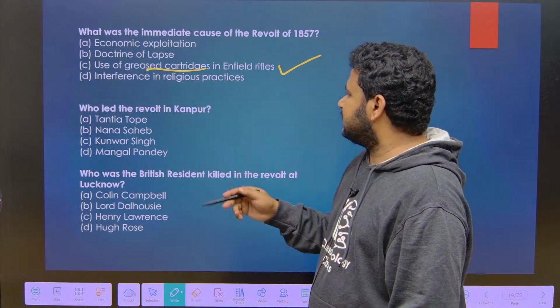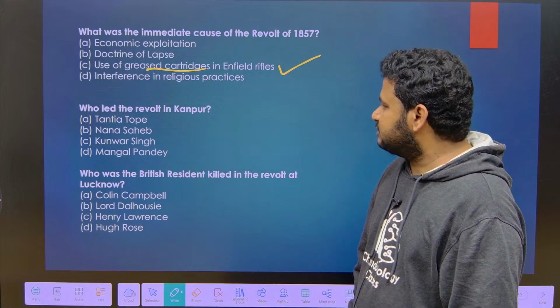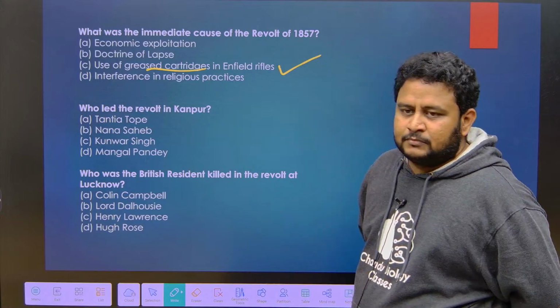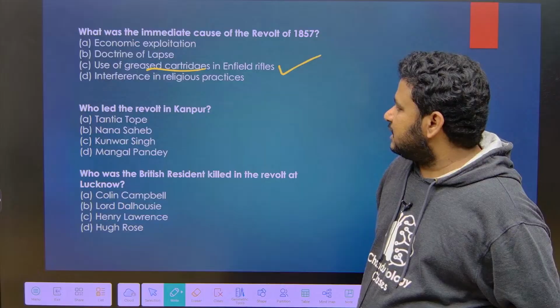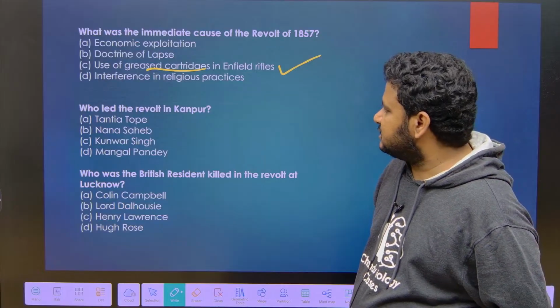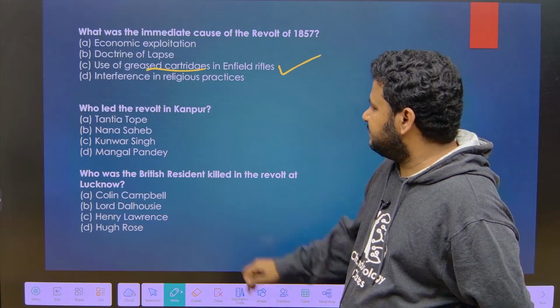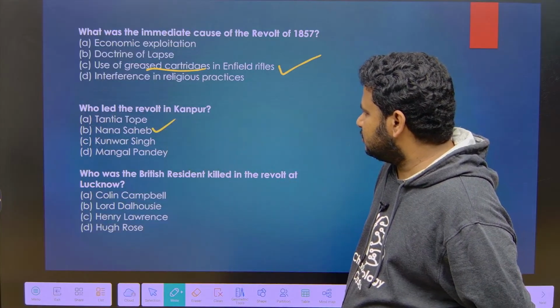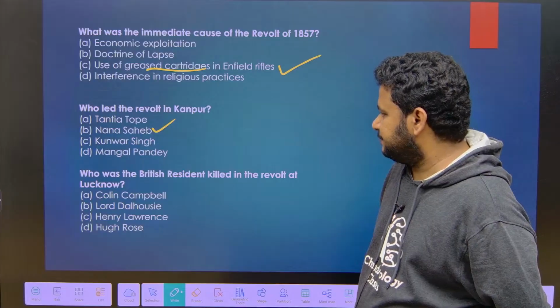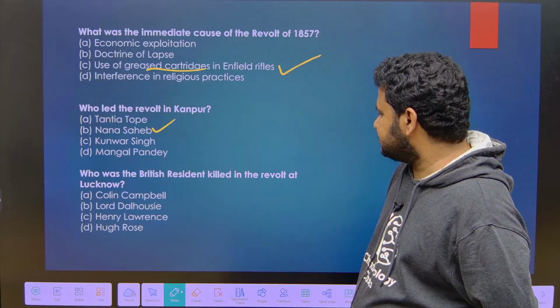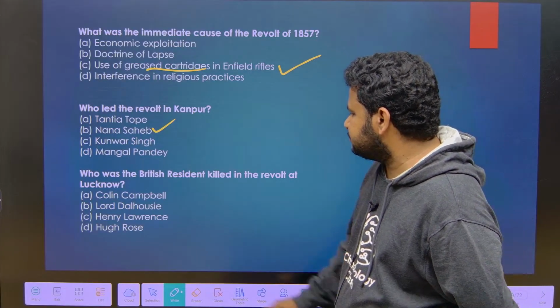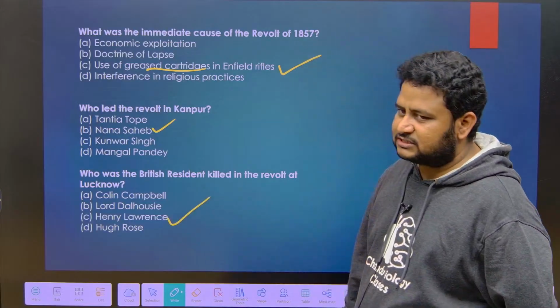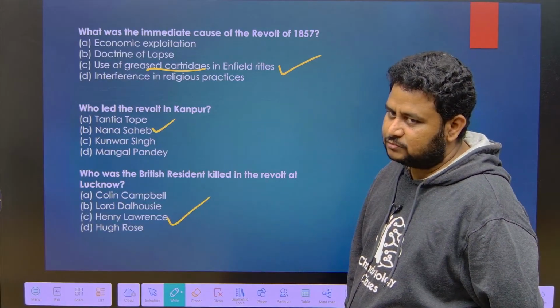Next, who led the revolt in Kanpur? It was led by Nana Sahib. Along with him there was Tantia Tope, but majorly it was led by Nana Sahib. Who was the British resident killed in the revolt at Lucknow? It was Henry Lawrence. In Kanpur it was Hugh Wheeler.